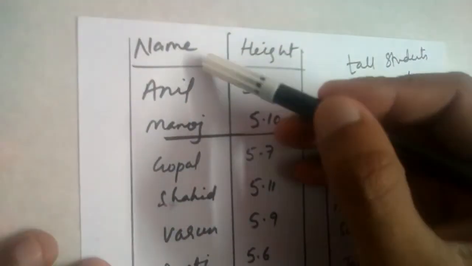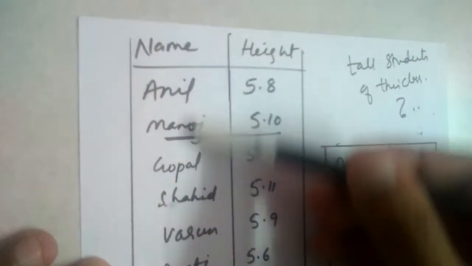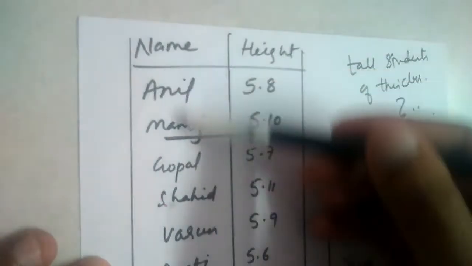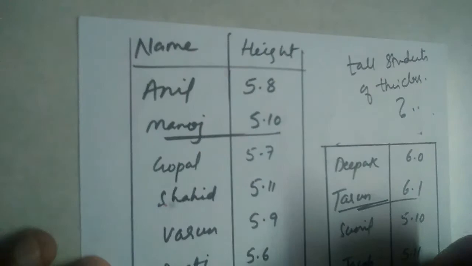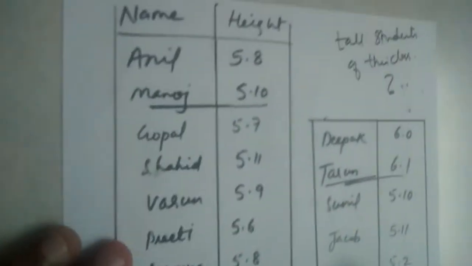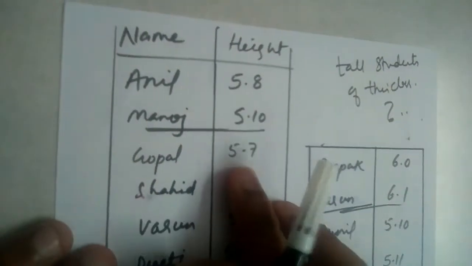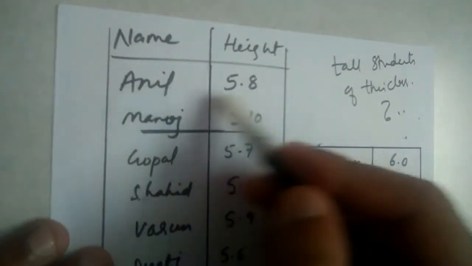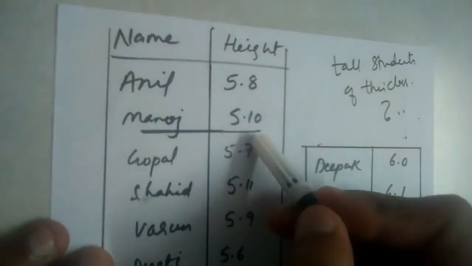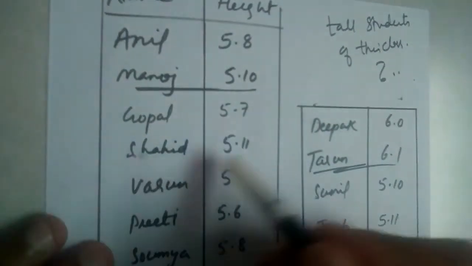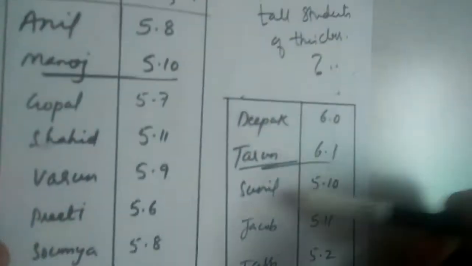I have a list of students here, with the name of the students and height. Name in one column, height in one column. I have a total of 15 students. Let us say all these 15 students belong to a class. Now Anil is 5.8, Manoj is 5.10, Gopal is 5.7, Shahid is 5.11, and so on. These are the heights of the students.